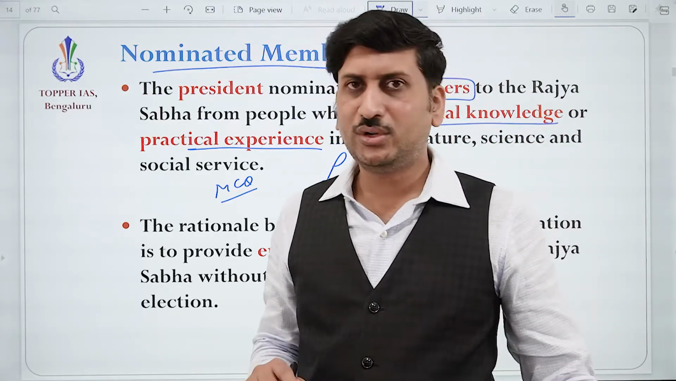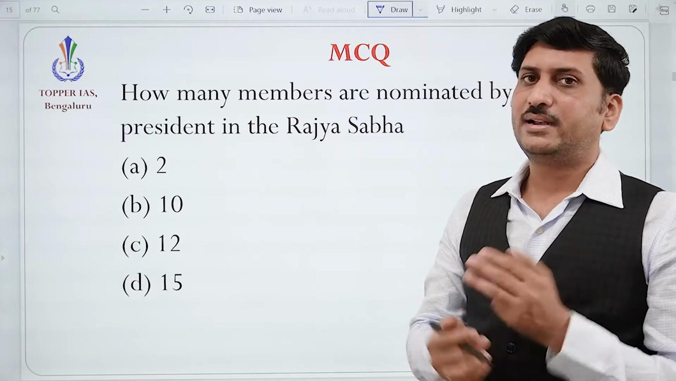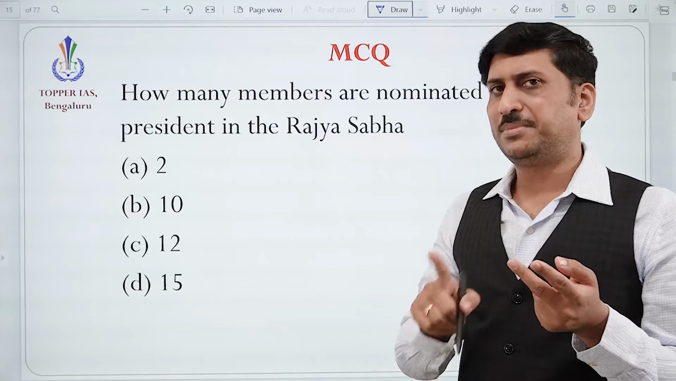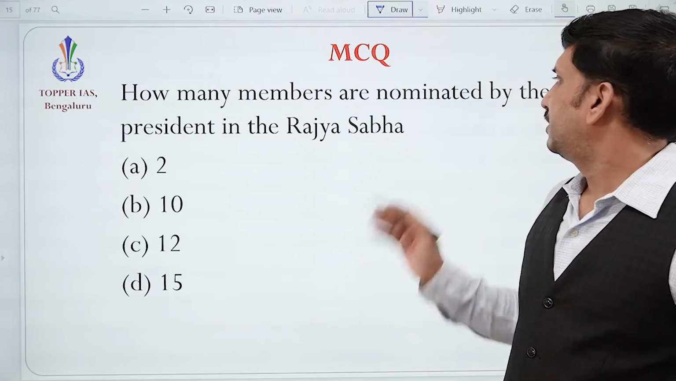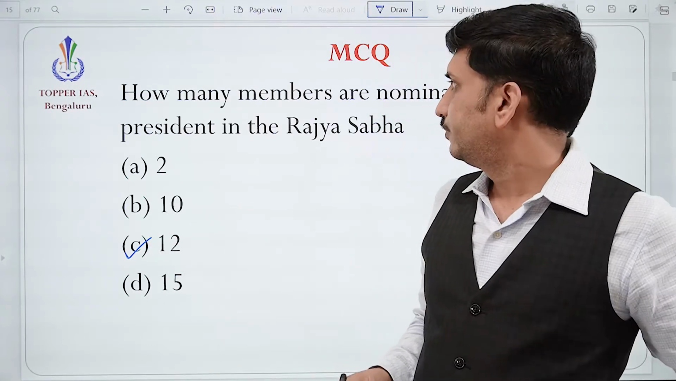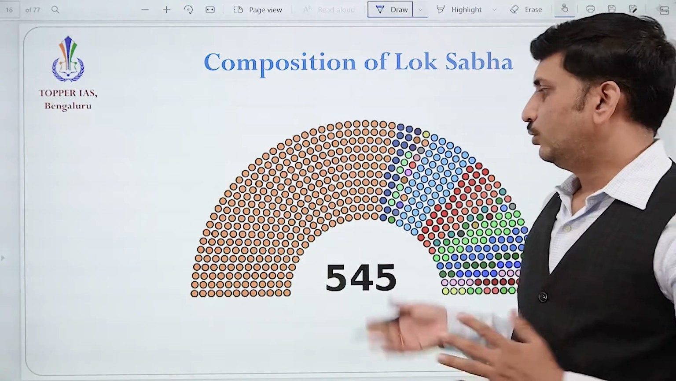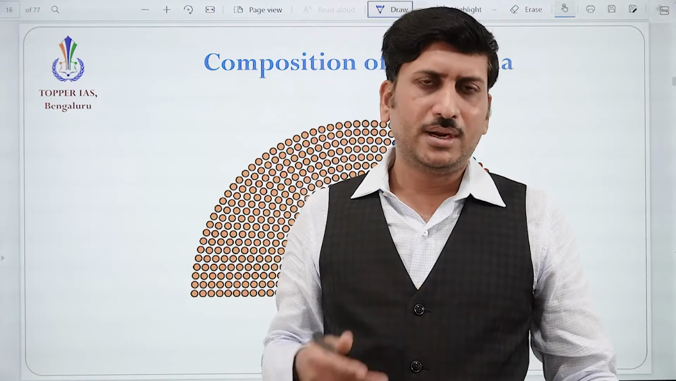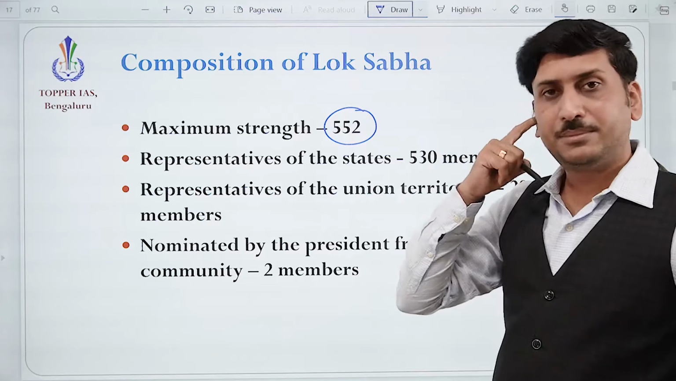So now we have understood how Rajya Sabha is represented by states, but union territories are not completely represented. It is there but not completely, and the nominated members and their purpose. How many members are nominated? Yes, without doubt it is 12. Okay. Now we'll understand the composition of Lok Sabha. So the present strength may be 543, okay, 545, but what is important for us is 552 is the maximum strength.